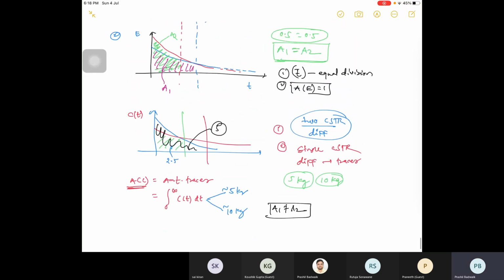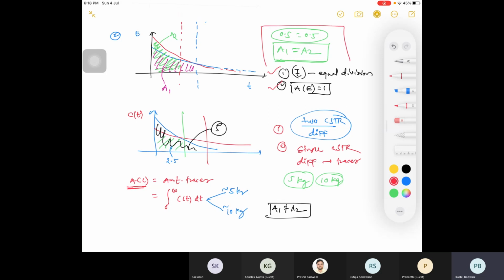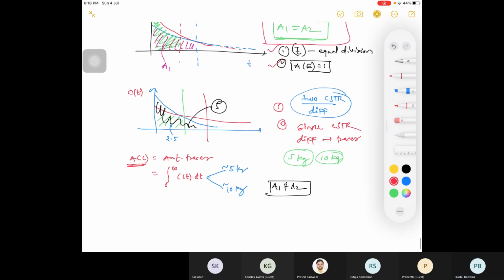So whenever I'm saying this A1 is equal to A2, you need to be clear whether it is E curve or not. Okay, so this is your first explanation, that T mean is dividing your area into two equal halves, and second is your area under the E curve, that is 1. That's why this condition is there, right?